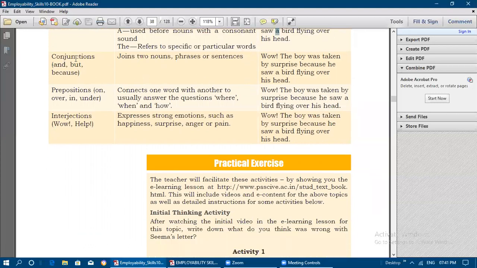Next, conjunctions. A conjunction joins two nouns, phrases, or sentences. See here: Wow, the boy was taken by surprise because he saw a bird flying over his head.